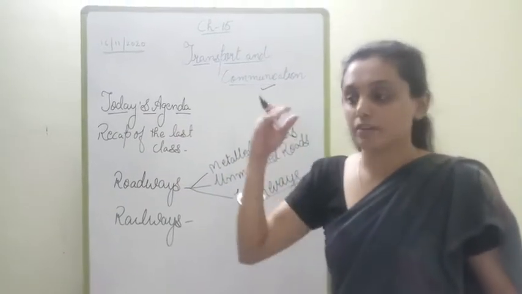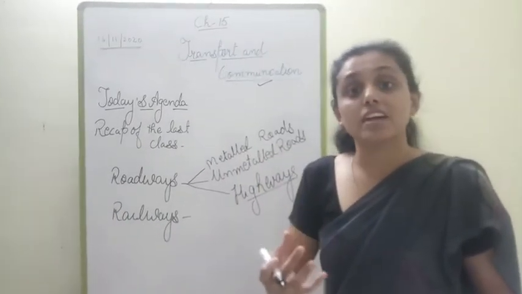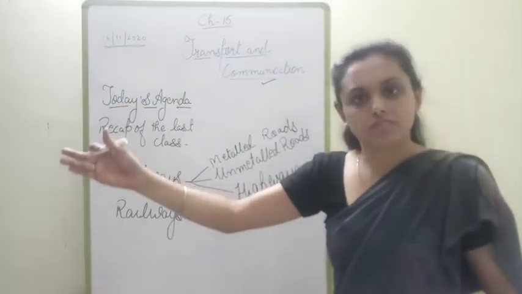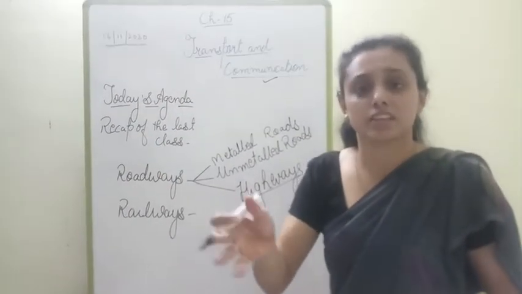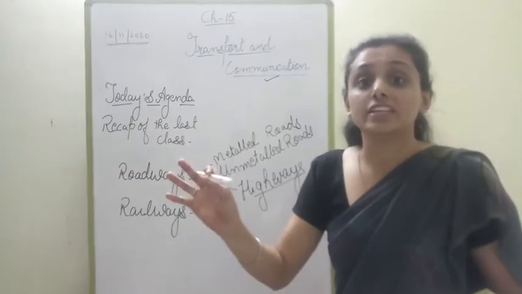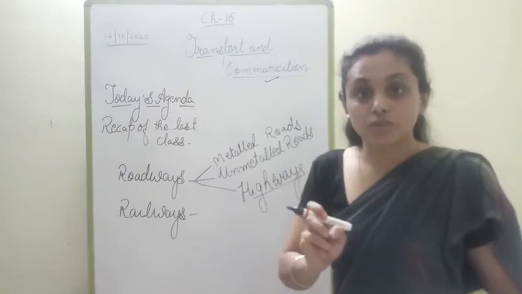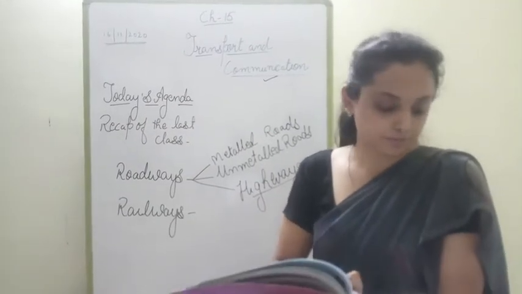And when we travel within our state, still we pay a tax which is called the toll tax. Whenever you go on a state highway or a national highway, you will find toll tax where we pay the tax for the betterment of these highways.